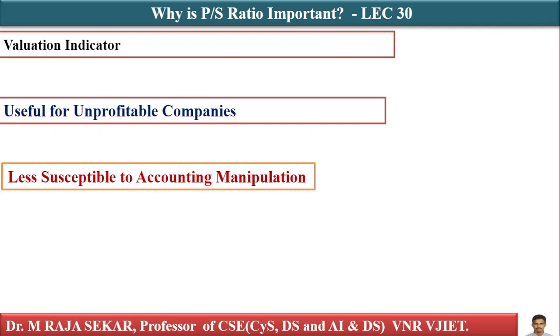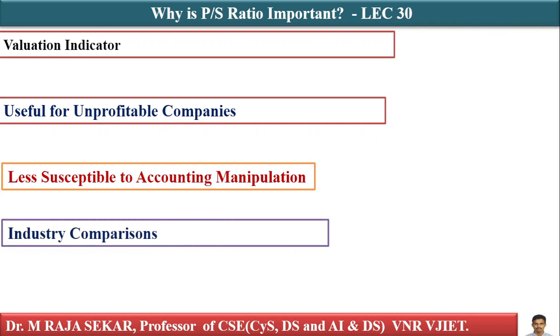Less susceptible to accounting manipulations: sales figures are harder to manipulate than earnings, making P by S, that is price to sales, a more reliable metric in some cases. It is useful for industry comparisons, helping compare companies in the same industry, particularly in sectors like technology or startups where profits may not yet be strong.